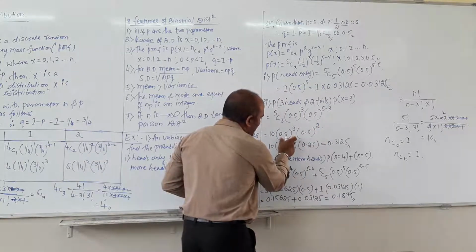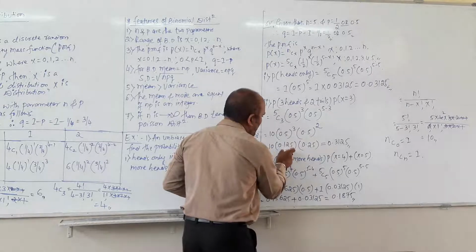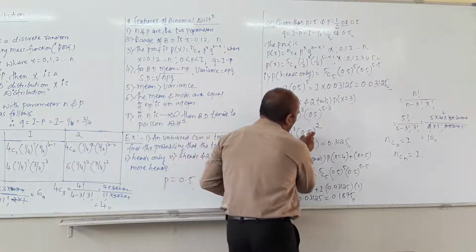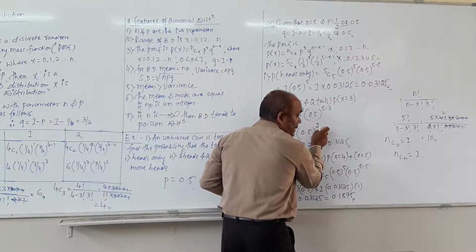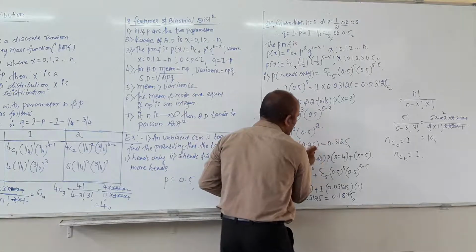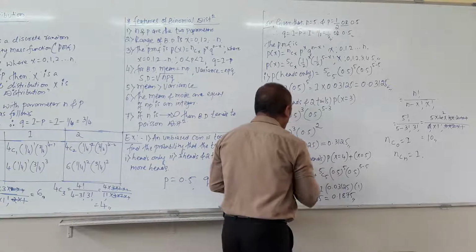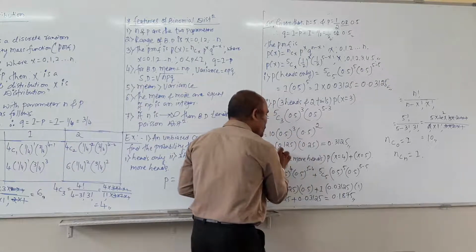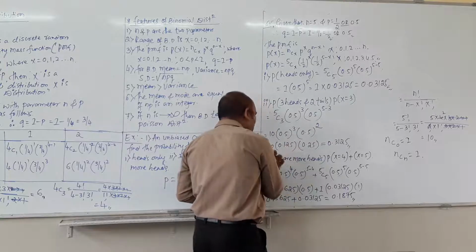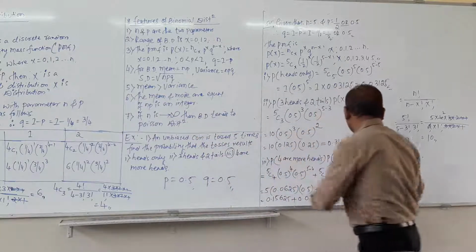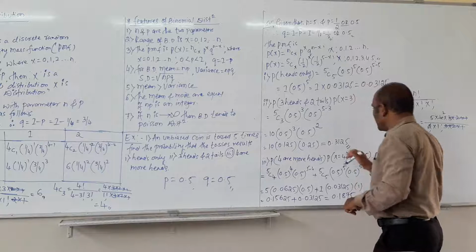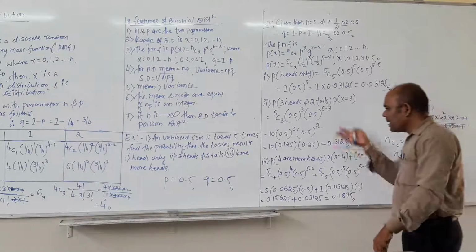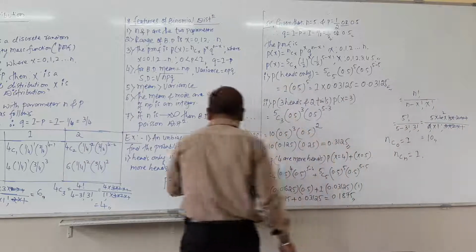After multiplying 0.5 3 times, you will get the result 0.125, and 0.5 multiplied 2 times gives 0.25. Then multiply 0.25 into 0.125 into 10. Then lastly you will get the result, that is 0.3125. Then we will move on to the third question.